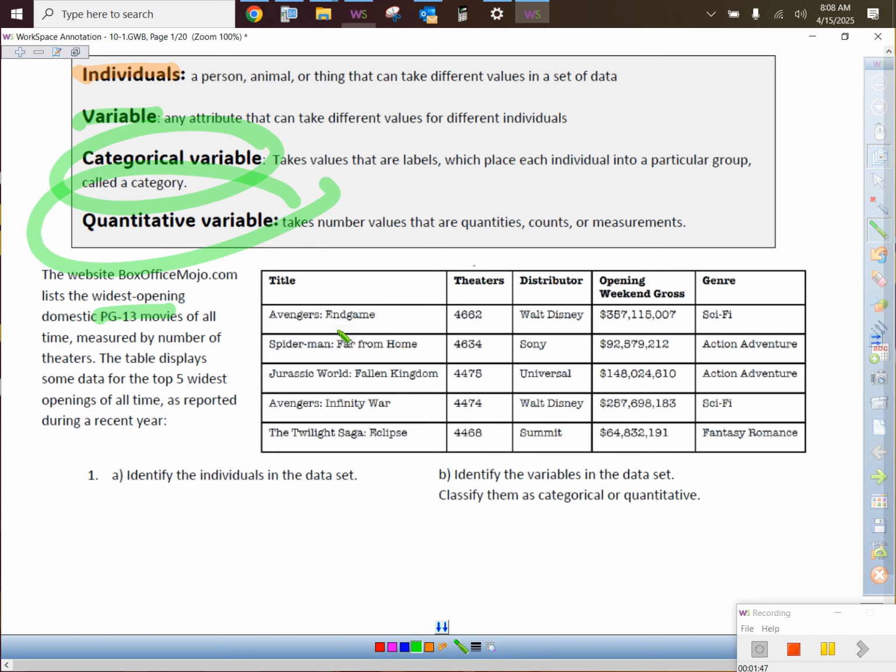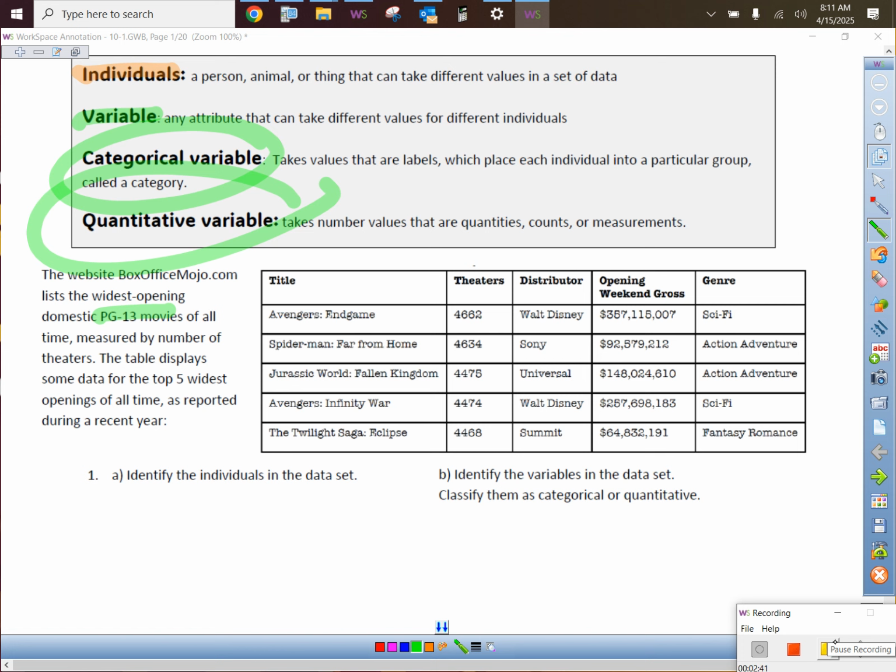Again, this is from 2023, so if something more recent came out, it's not on the list. But they just ask us to do this: identify the individuals in this data set. So talk with a neighbor. What is this chart about? The moral of the story, what is it about? Do you think it's about the movies, the theaters, the distributors, the opening weekend gross, or the genre? What do you think most?